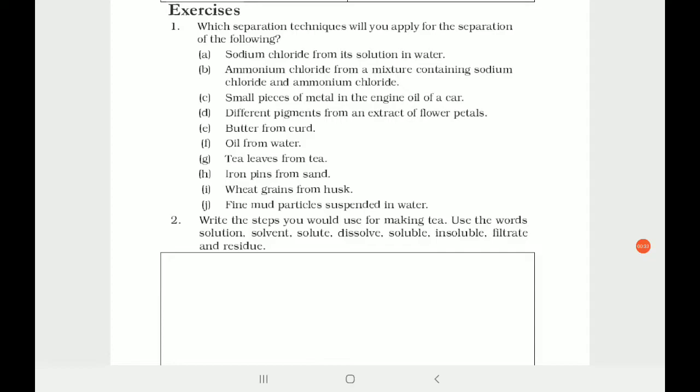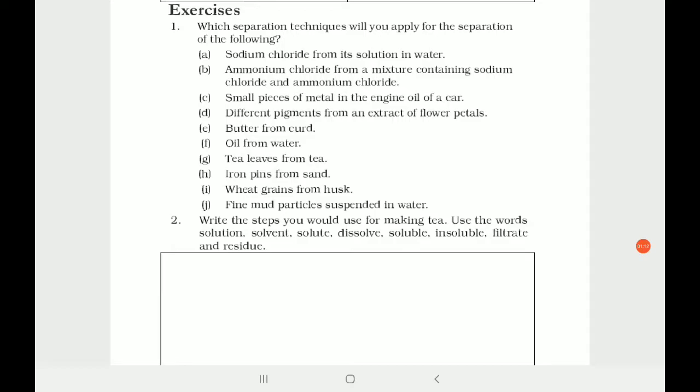Which separation techniques will you apply for the separation of the following? In this particular list, it's not like you have only those techniques which are there in the topic. You have to add some more techniques of separation as well. That's the reason I have taken this, so you can just keep in mind. Sodium chloride from its solution in water: evaporation can be the best way, or crystallization also can be the answer.